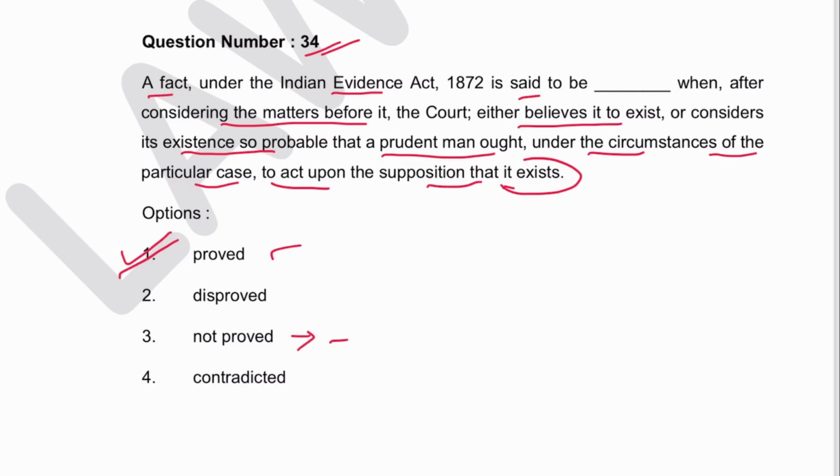Not proved, I have already discussed in the previous questions. Earlier this interpretation was in section 3 of the Indian Evidence Act. Now this section has been changed. The definition has come under section 2 of Bharatiya Sakshya Adhiniyam, and proved is under section 2 clause J.